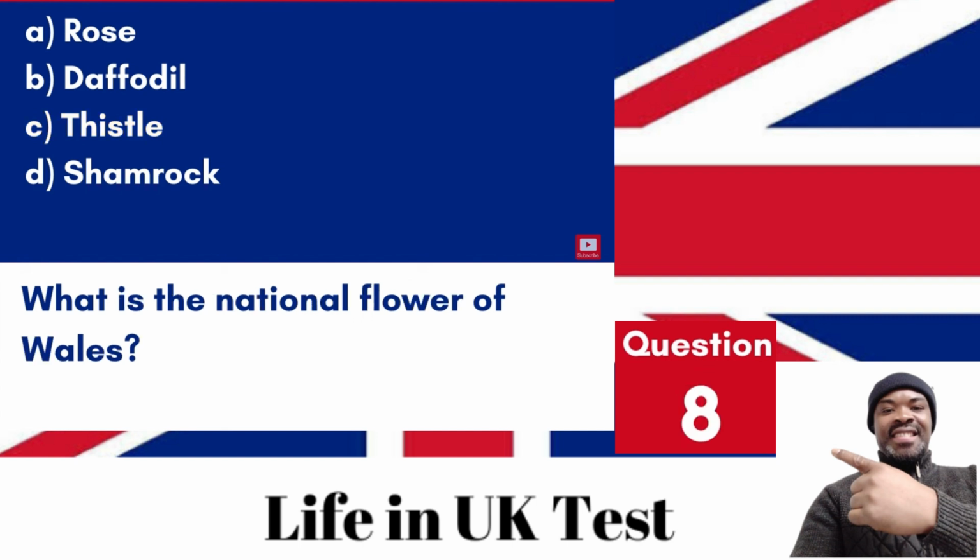Question 8. What is the national flower of Wales? A. Rose. B. Daffodil. C. Thistle. D. Shamrock. Answer: B. Daffodil. The daffodil is the national flower of Wales, along with the leek.